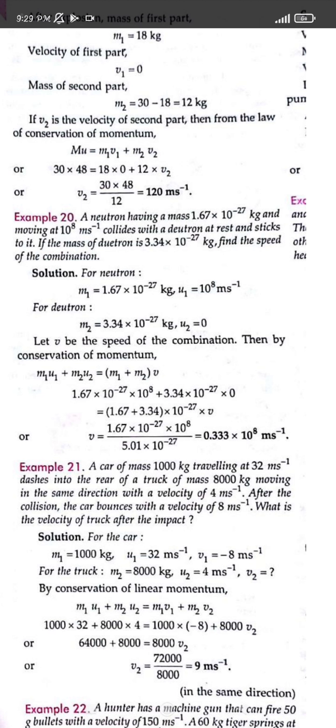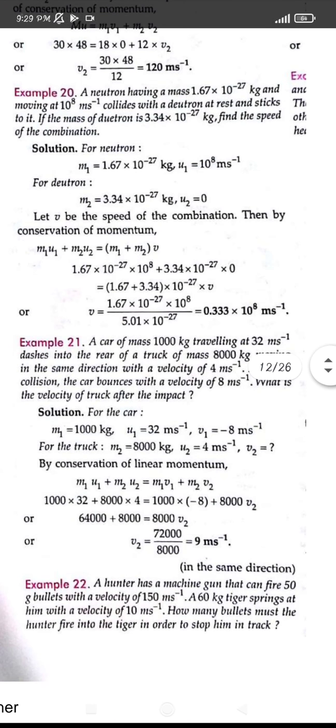We know that m1 u1 plus m2 u2 will be equal to the sum of the masses of the deuteron and the neutron together, but the velocity of the combination, v, we have to find. So we will use the formula for the inelastic collision. Here you can see it as m1 u1 plus m2 u2 equals m1 plus m2 into v.